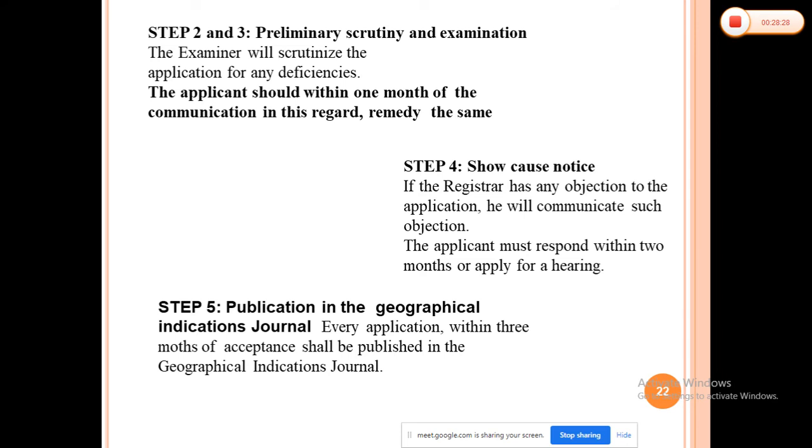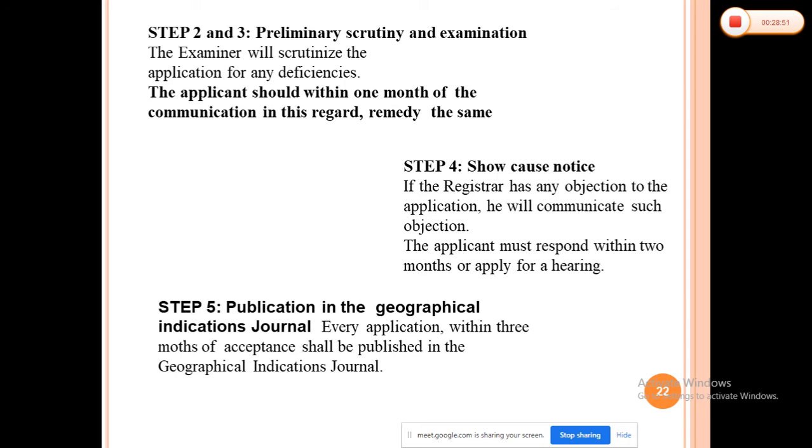The decisions will be duly communicated. If the applicant wishes to appeal, he may make the request within 1 month. Also, like the controller, the registrar also has the power to withdraw an application if it was accepted in error, or after giving an opportunity of being heard.